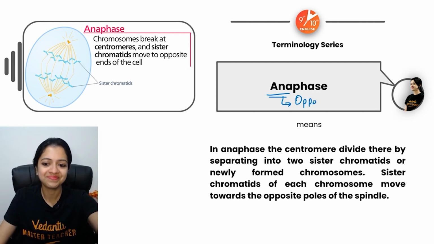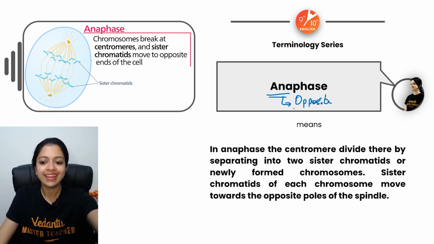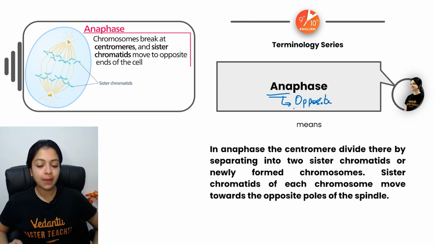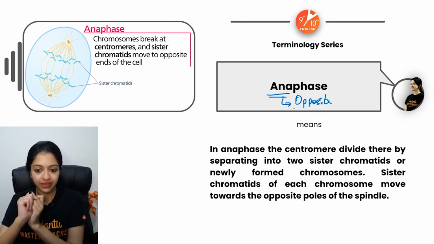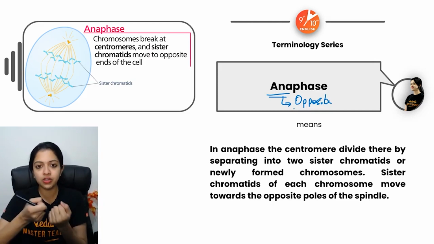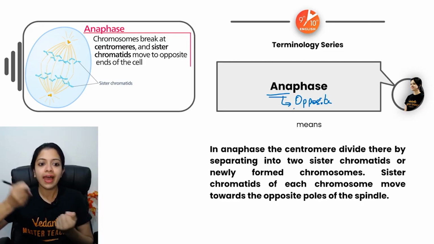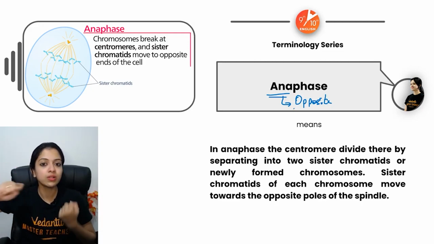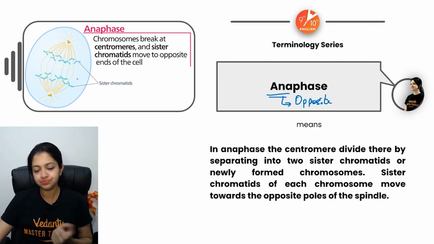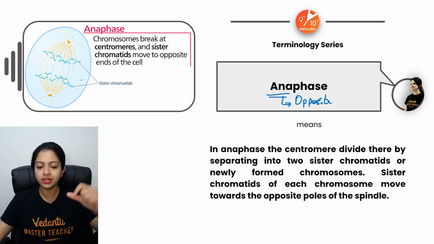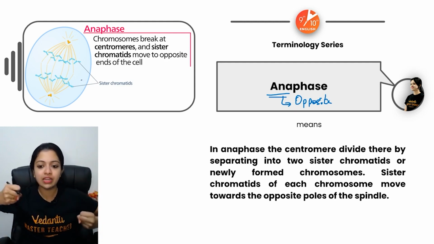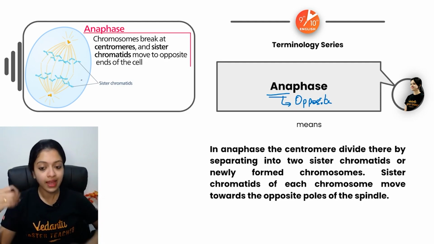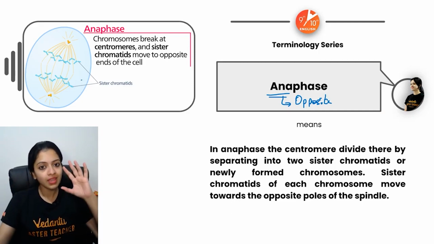So in anaphase, what happens is the centromere divides. Basically, the sister chromatids separate and move towards opposite poles of the cell, as you can see here. Spindle fibers shorten, pulling the sister chromatids away to the opposite poles. This is what we call anaphase.